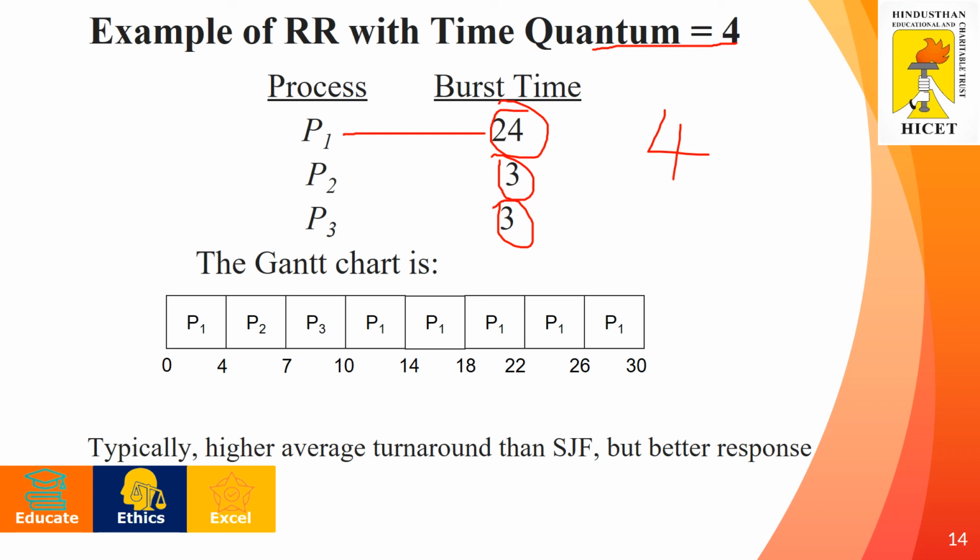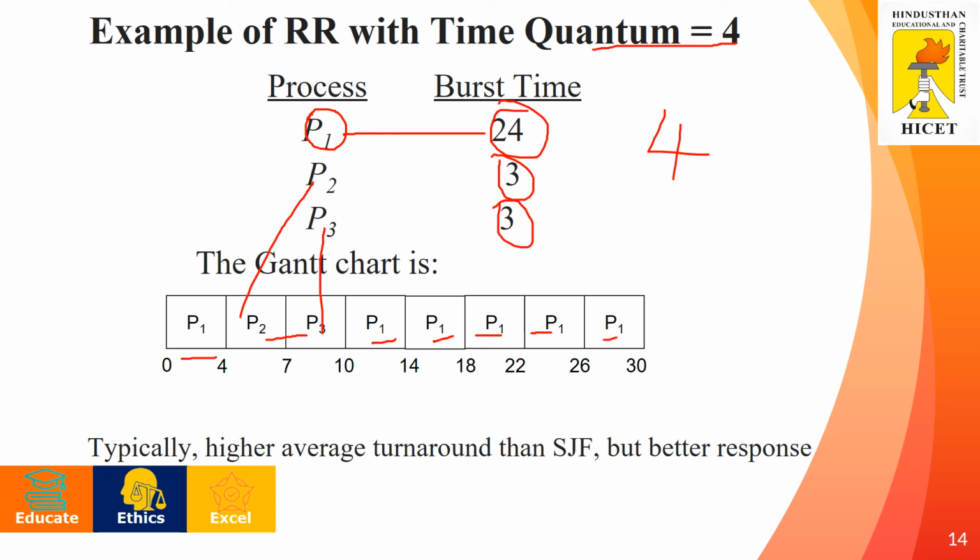Here the first process is P1, and 4 milliseconds will be given to P1. The next 4 milliseconds will be given to P2. The next 4 milliseconds will be given to P3. Since P2 and P3 require only 3 milliseconds, they can complete their work within the given time quantum, right? So the only remaining process is P1. All the remaining CPU time will be given to process P1, but 4 milliseconds at a time, right?